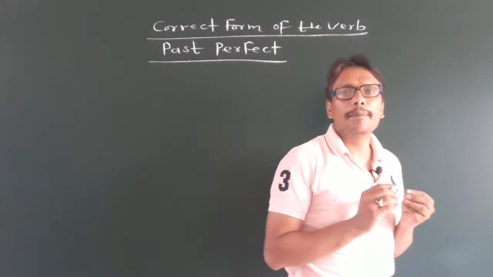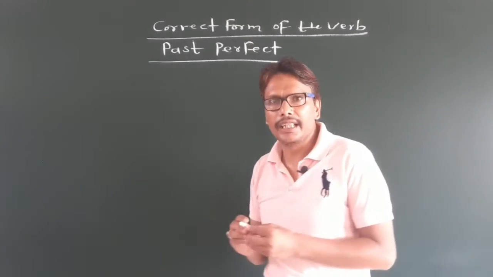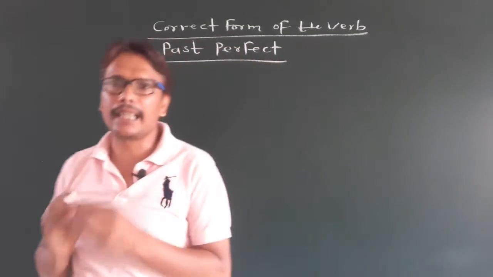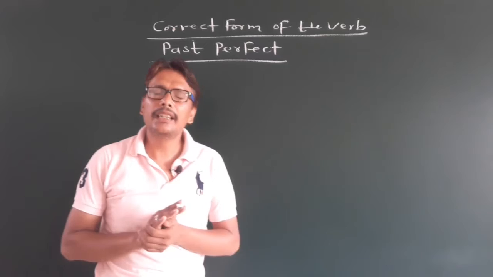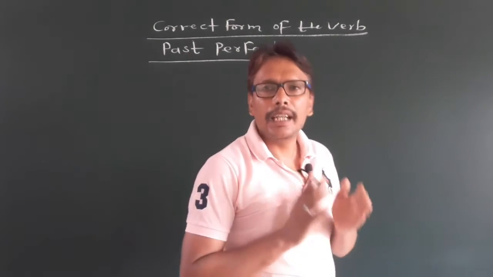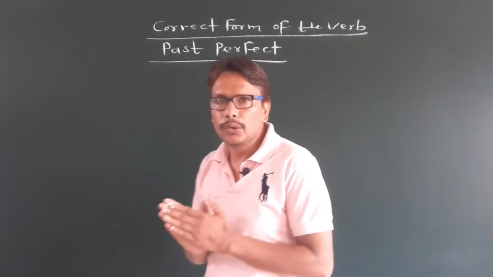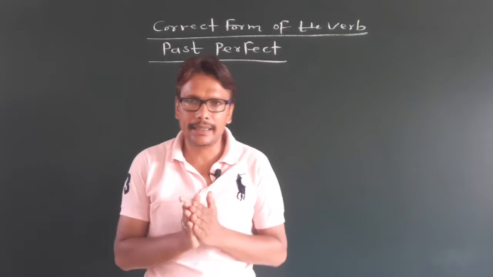What are the rules and adverbs of time used in past perfect tense? Number 1, in past perfect tense, we use the helping verb had.